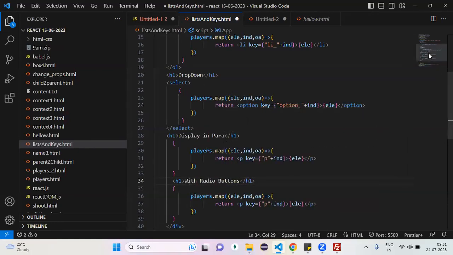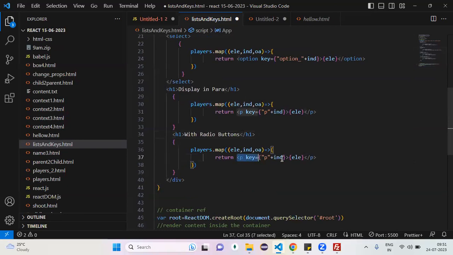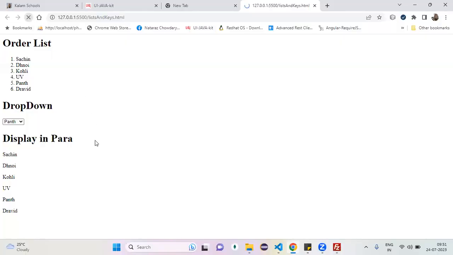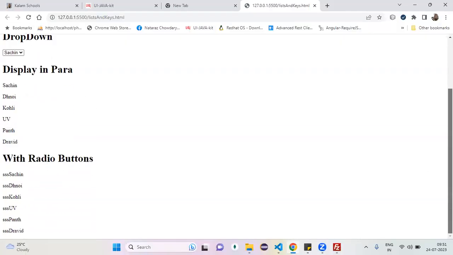What modification? This is my para. Inside my para, this is my Sachin. Whatever you place here is placed before my players or not?